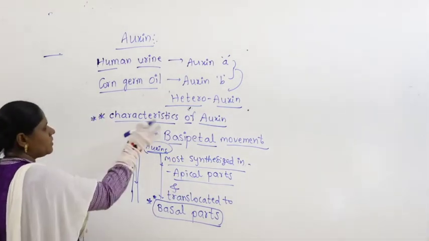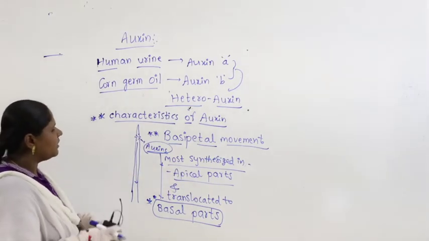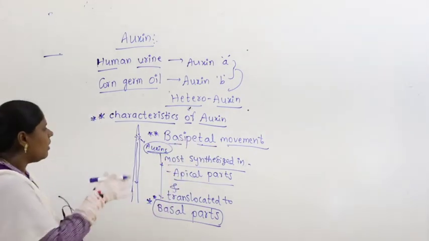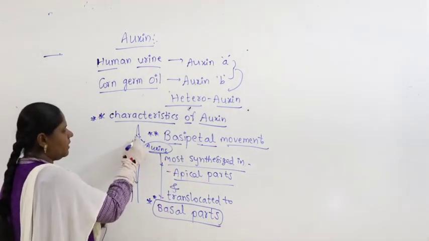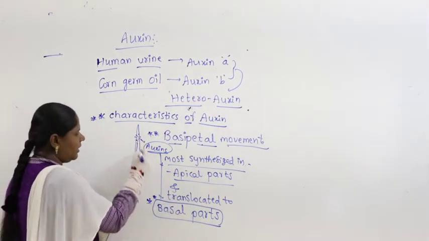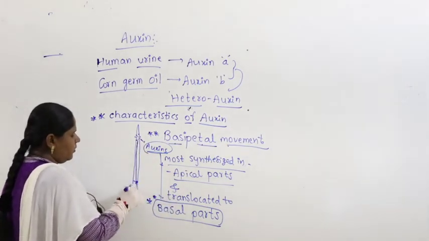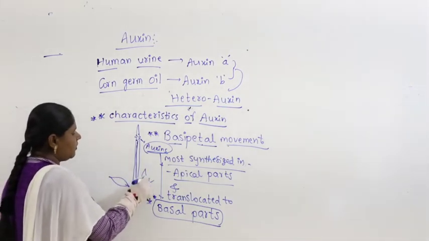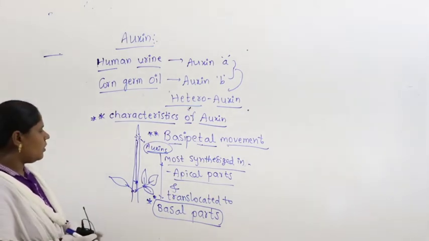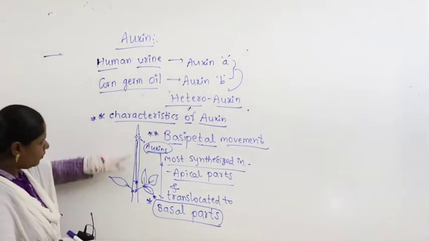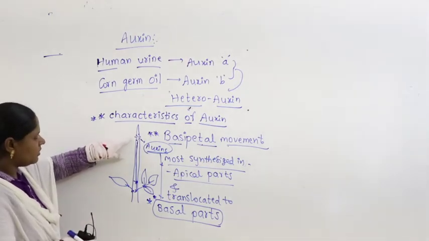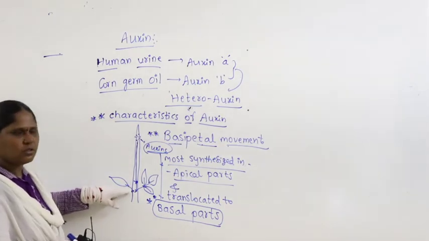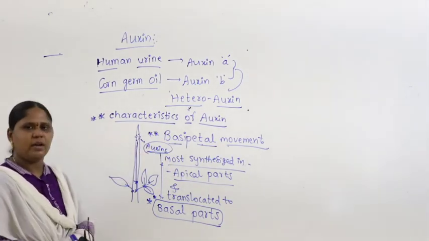Now if you look at the characteristics of auxin, auxin exhibits what is called basipetal movement. What is basipetal movement? Most of the auxins are synthesized in the apical parts and translocated, meaning they transfer to basal parts. So here they will show the action. Maybe they can form a branch or maybe a leaf. So the movement is from apex to base. Auxins are produced here and they get translocated. They move to the basal part and there they show the function. That movement is called basipetal movement.